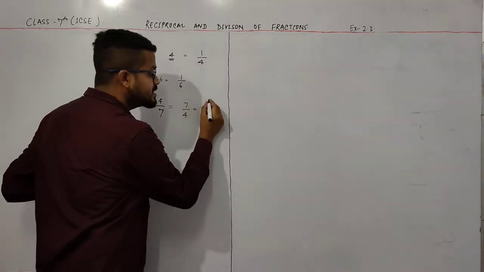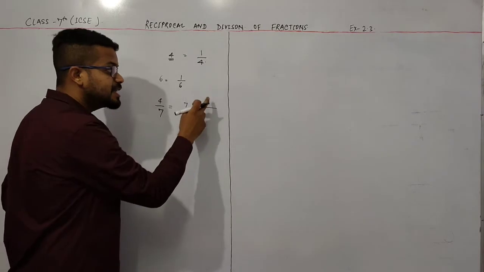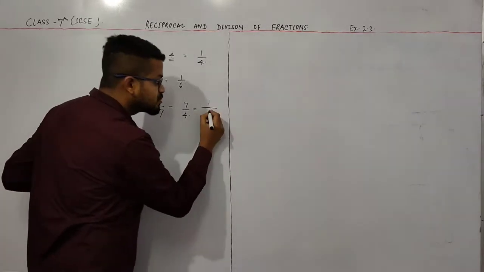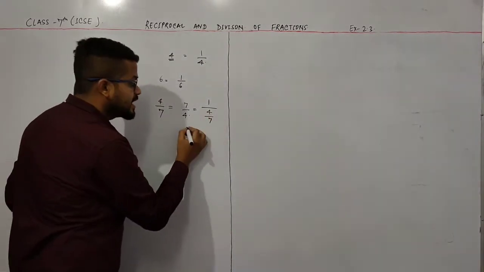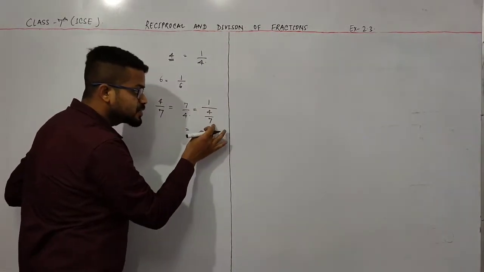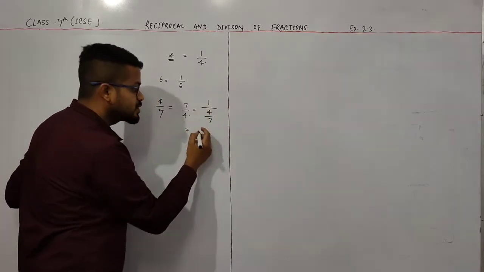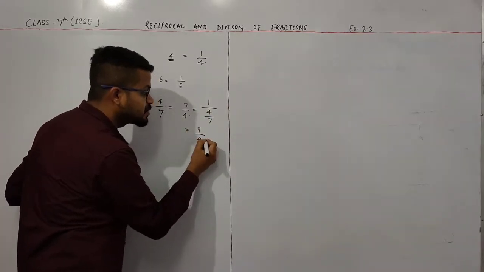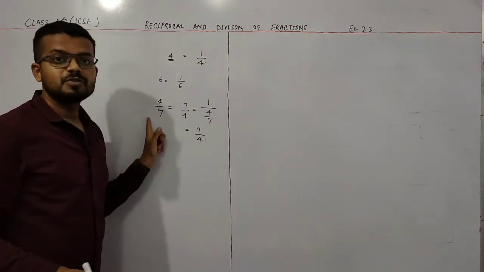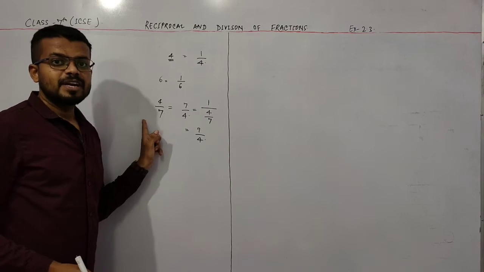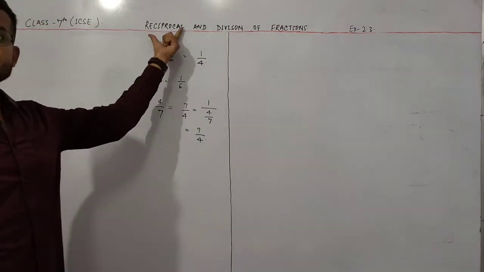Or we can write 1 upon 4 by 7, so this 7 will come to the numerator and this is 4, so 7 by 4 is the reciprocal of this 4 by 7. Okay, got it?